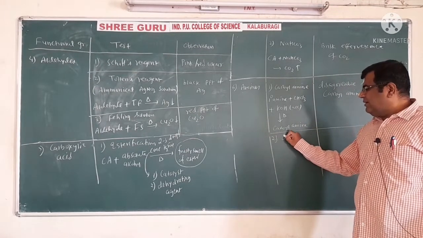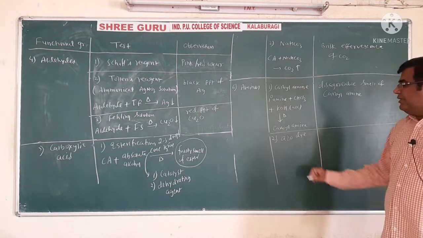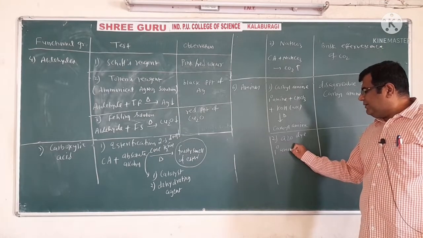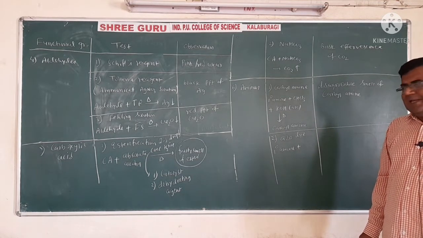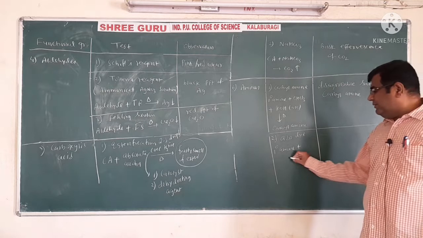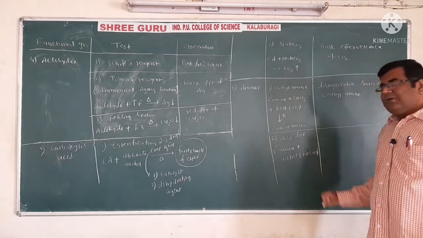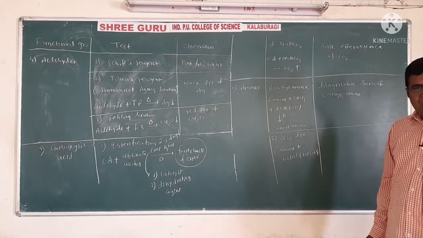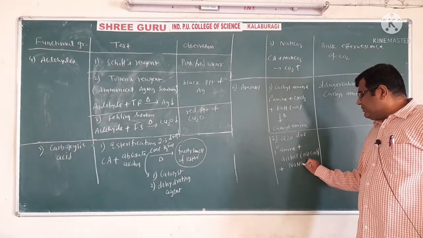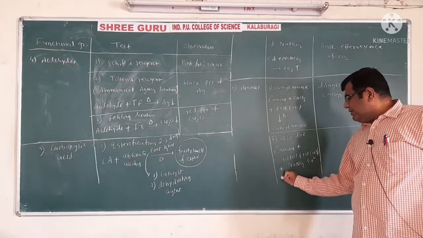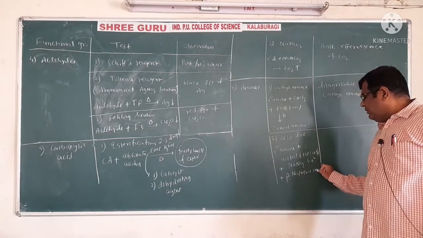Another is called the azo dye reaction. In that again, we have to take a primary amine, maybe aniline or methylamine or ethylamine. You know what we mean by primary amine. We have to take dilute HCl, it should be ice cold dilute HCl, 0 to 5 degree temperature, plus we add sodium nitrite solution, and plus beta naphthol in sodium hydroxide.